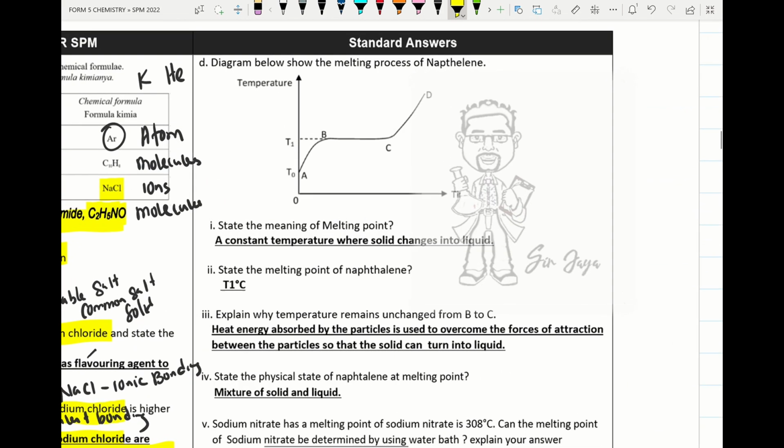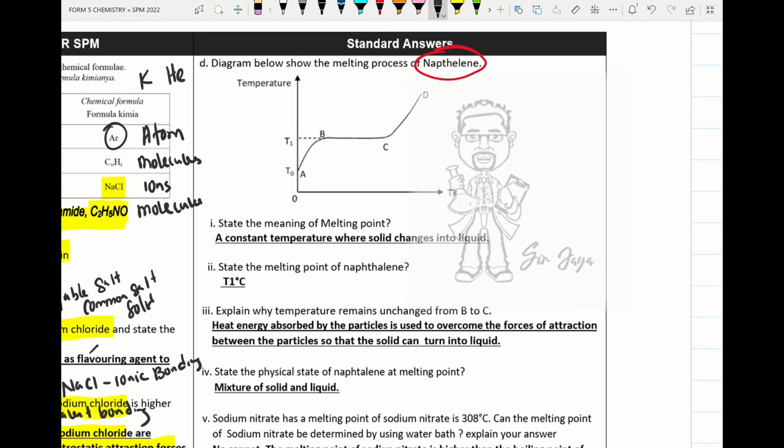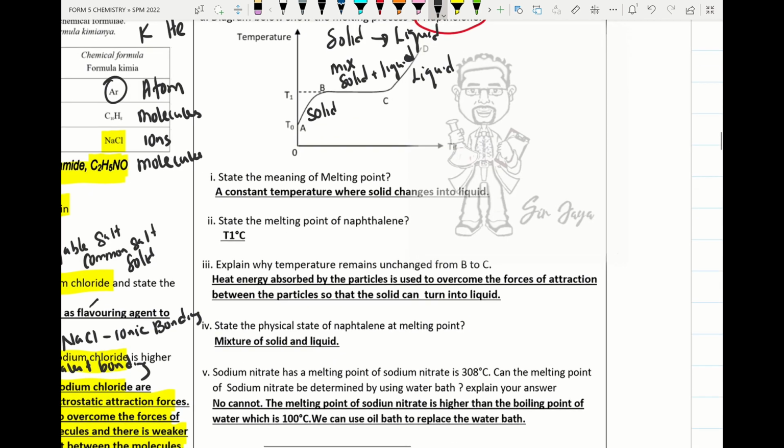Alright, so we move on to the next question. The heating process of naphthalene. Please remember in the heating process of naphthalene, solid changes into liquid. Here A to B the particles are in solid state, C to D the particles are in liquid state, and from B to C the particles are in a mixture of solid and liquid state. So we try to answer the question. State the meaning of melting point: a constant temperature at which solid changes into liquid, or the temperature at which solid changes into liquid at a certain pressure.